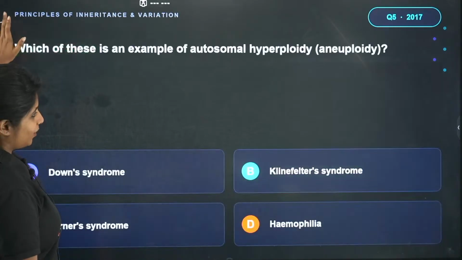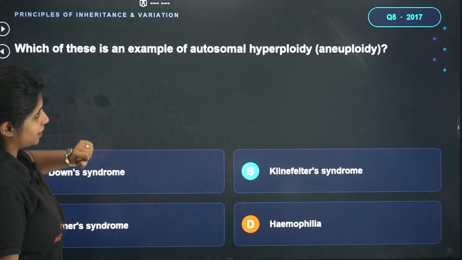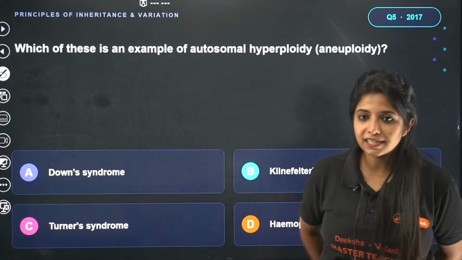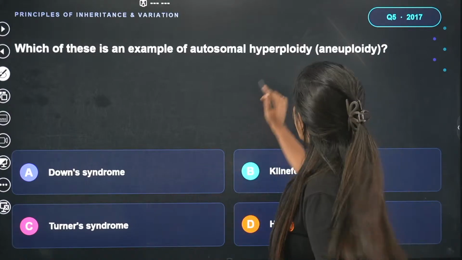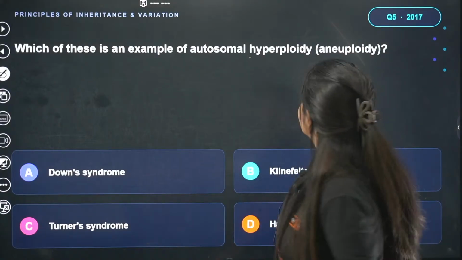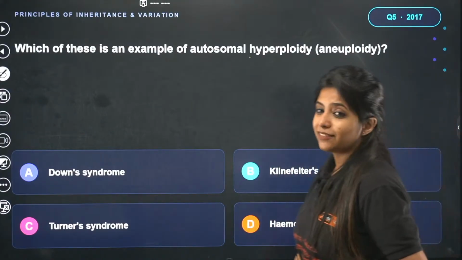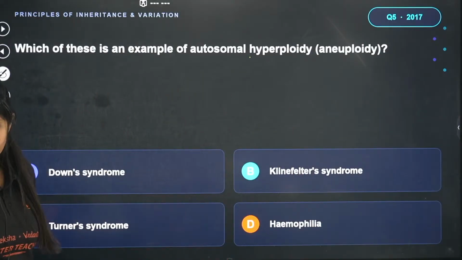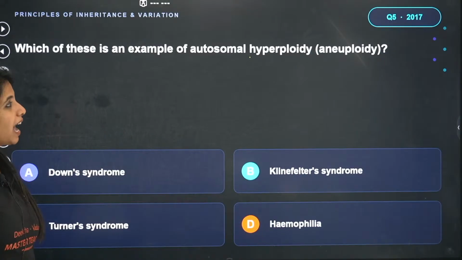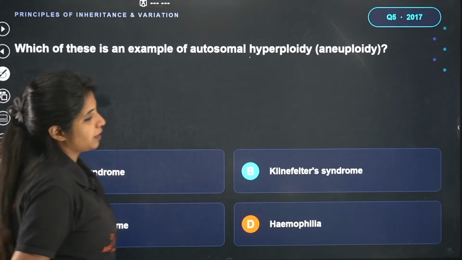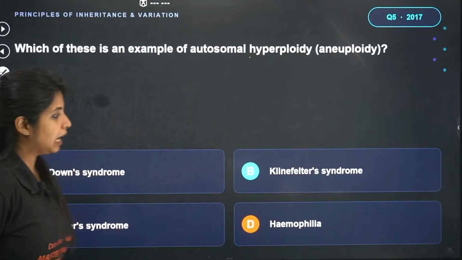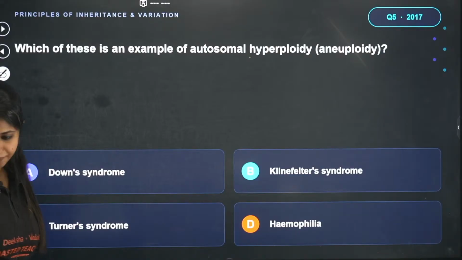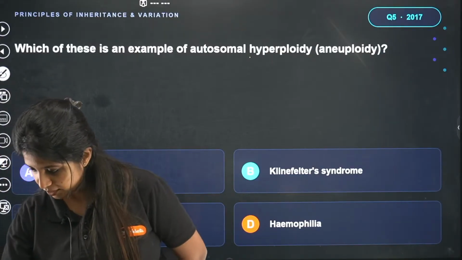Okay. So here is one more question. Which of these is an example of autosomal hyperploidy? This came in KCET 2017. Down syndrome, Klinefelter syndrome, Turner syndrome, hemophilia. What do you think is the answer?